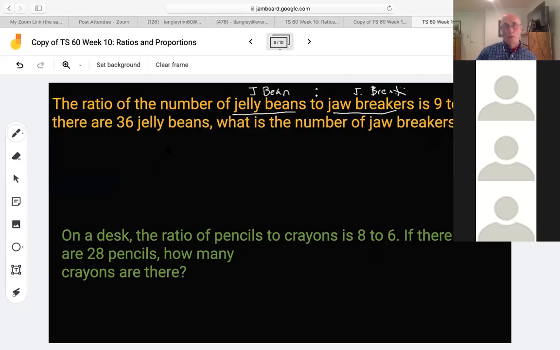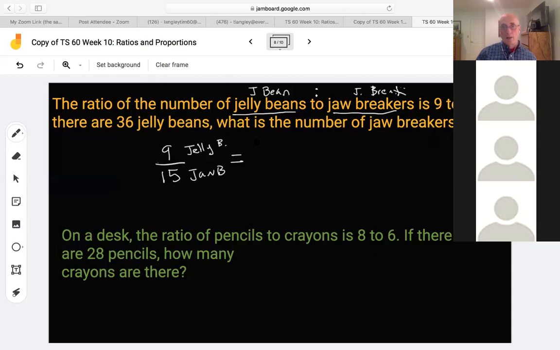So watch how I do this. I've got 9 to 15. I'm going to be really clear, and just call this one jelly bee, 9 of these jelly beans, and I've got 15 of the jaw bee. See how I'm just being really clear? Equals. It says if there are 36 jelly beans, I'm going to keep my jelly beans side by side here.